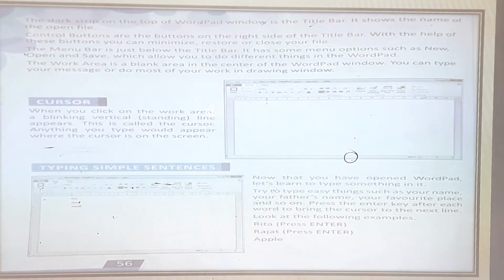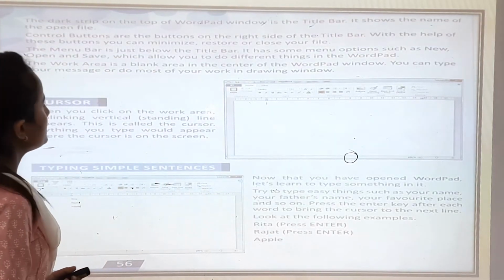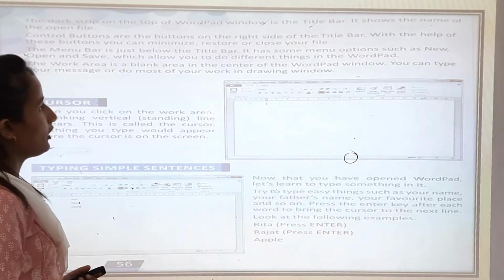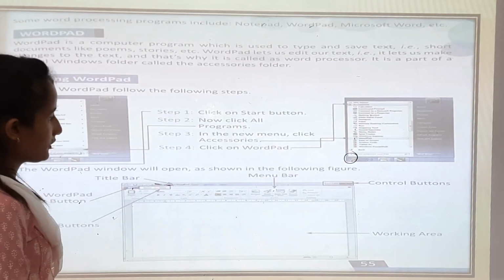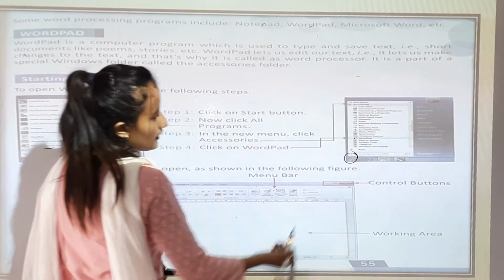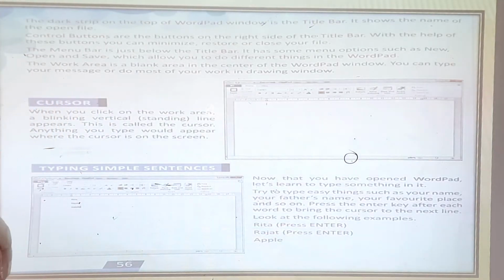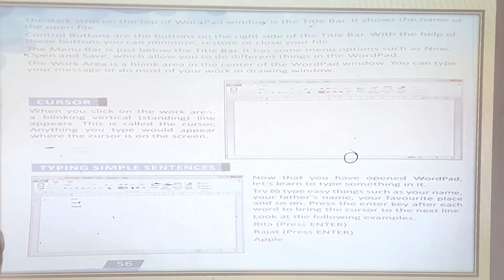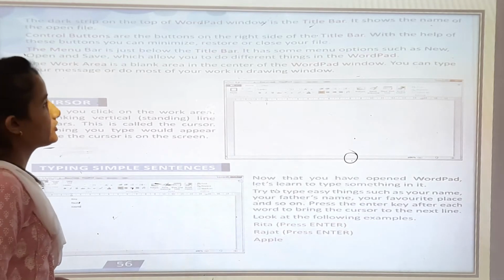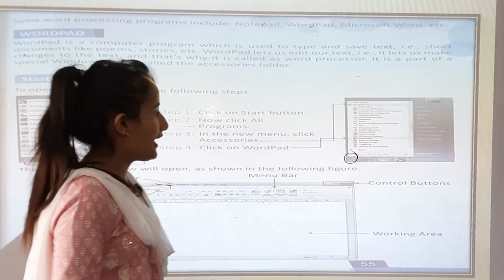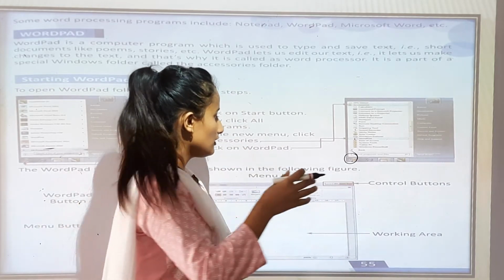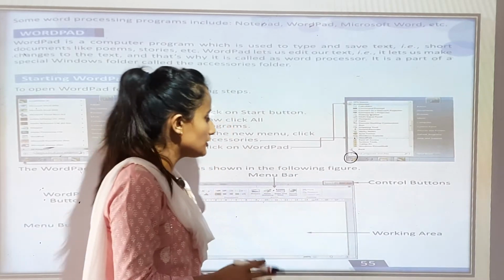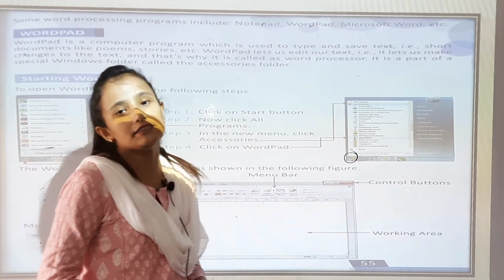Now control buttons. Control buttons are the buttons on the right side of the title bar. With the help of these buttons, you can minimize, restore and close. You can close the programs, you can minimize the program, you can maximize the program.